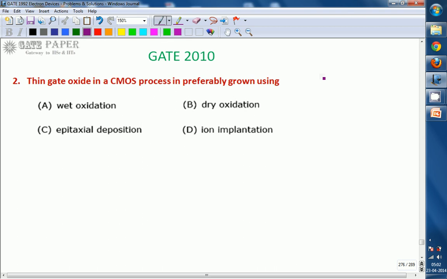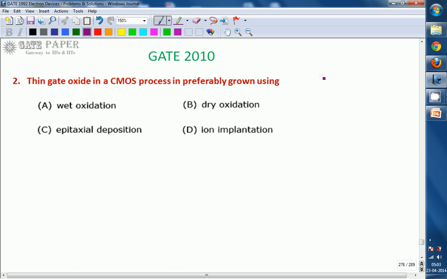Hello, we are discussing the GATE 2010 ECE paper. This question is related to electronics. Thin gate oxide in a CMOS process is preferably grown using: A. Wet oxidation, B. Dry oxidation, C. Epitaxial deposition, D. Ion implantation.